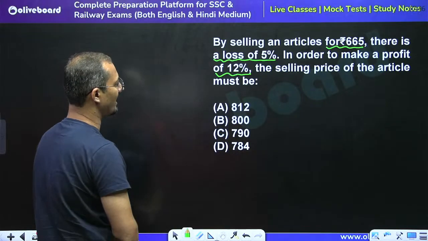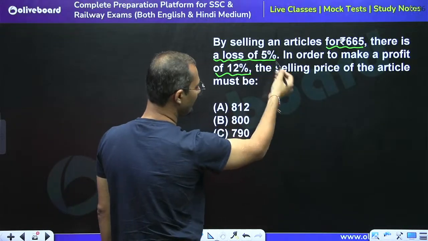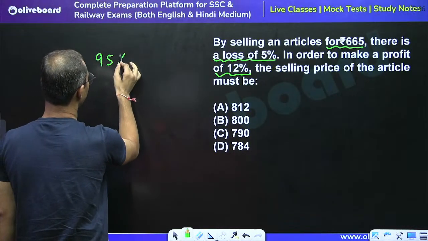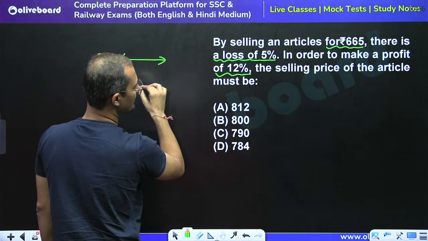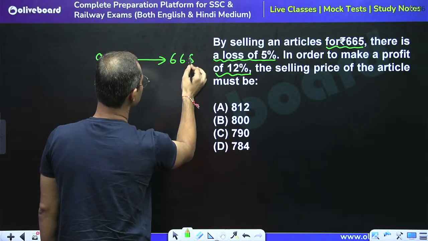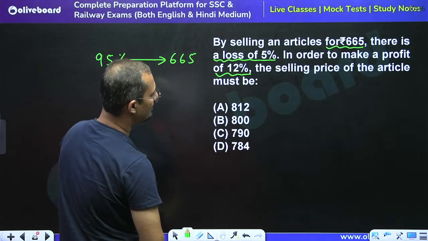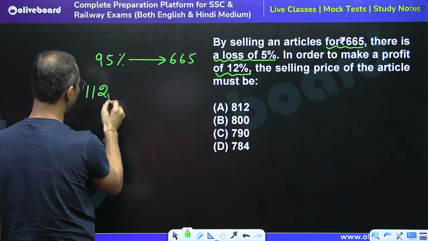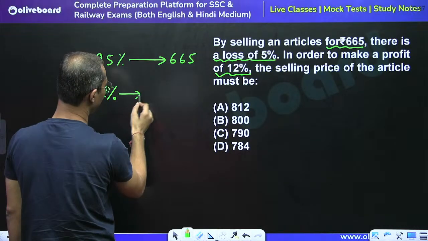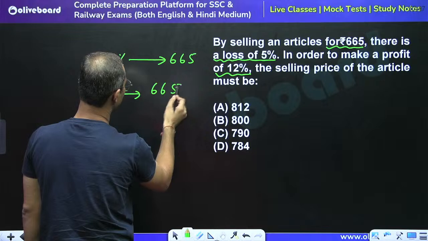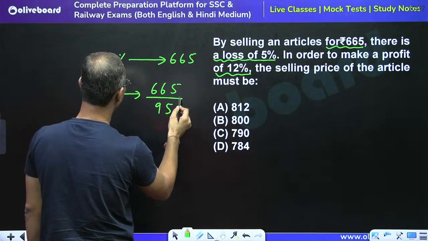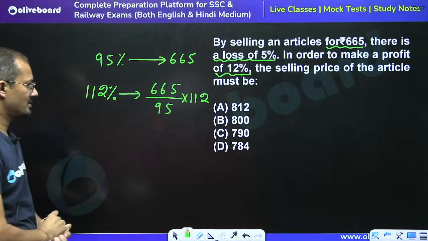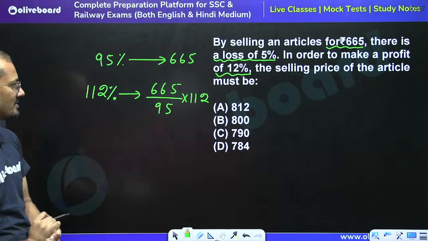So we can say that when we are selling at a loss of 5%, 95% is the selling price, and 95% is equal to 665, right? And in order to make a profit of 12%, we have to calculate the value for 112%. So directly we can say that 665 divided by 95 into 112. So please tell me what is the answer.